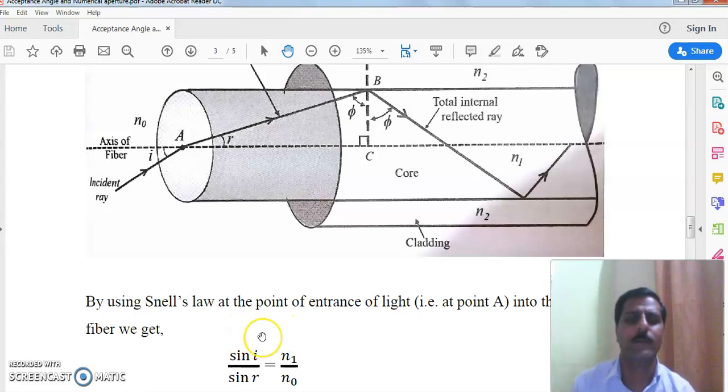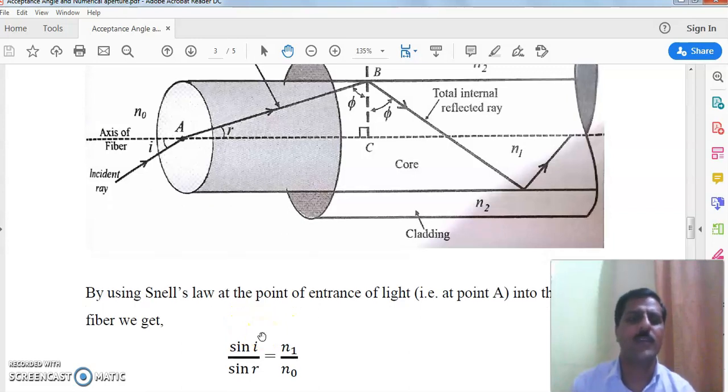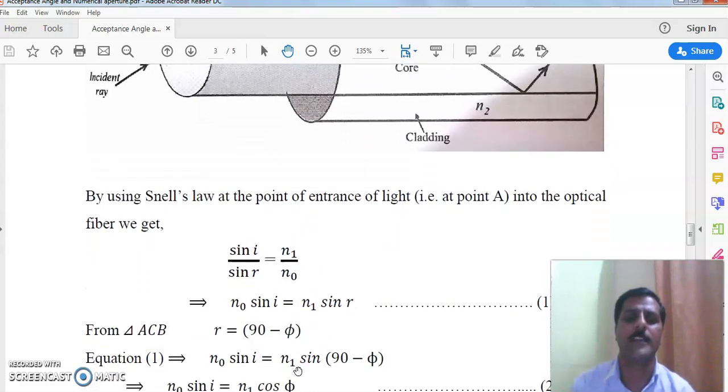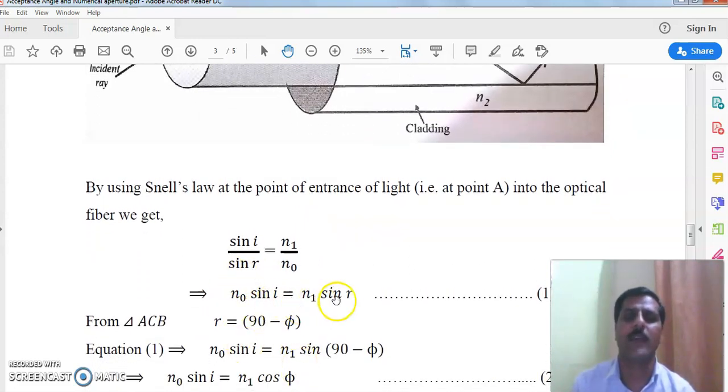According to this law, the ratio of the sine of the angle of incidence to the sine of the angle of refraction is equal to the ratio of the refractive indices of the two media. How do we take the ratio? First we take the refractive index of the medium in which light entered over the refractive index of the medium from which light is coming. Here light is coming from a rarer medium and entering the denser, so n1 upon n0. By cross multiplication, n0 sin i = n1 sin r. This is our equation number 1.